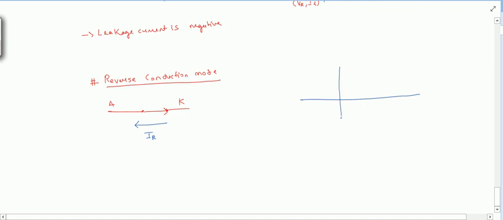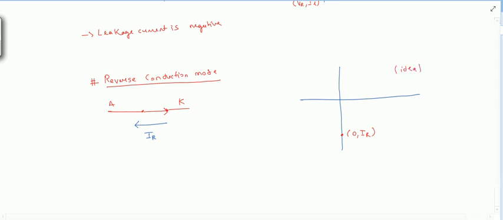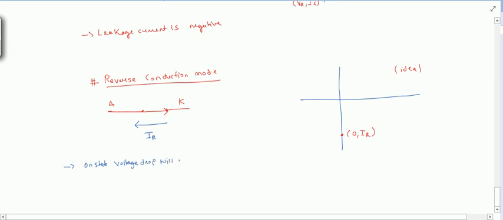For an ideal switch, again this point will be somewhat here. So I can write this as 0, IR, right? This is for ideal. And for practical, what happens? There will be some voltage drop. As this is in reverse conduction mode, the on-state voltage drop will be negative. So the practical point will be somewhere in the third quadrant, right?